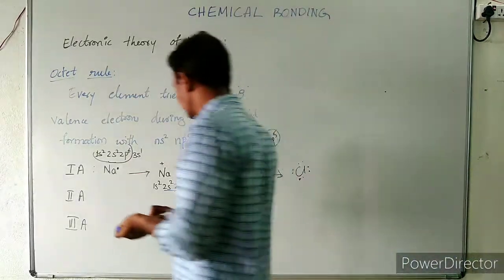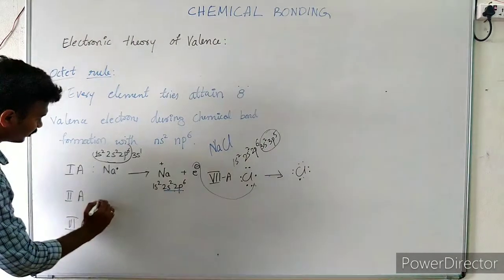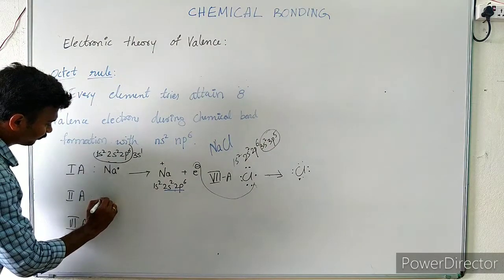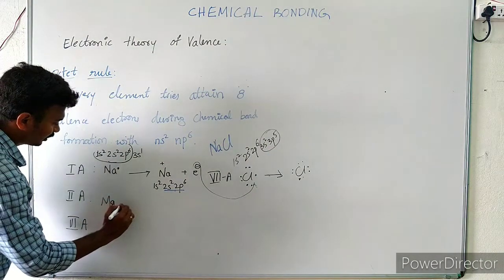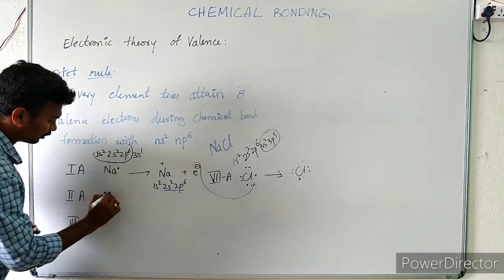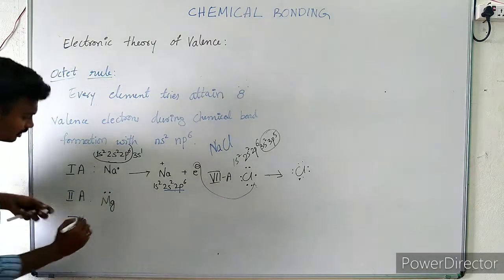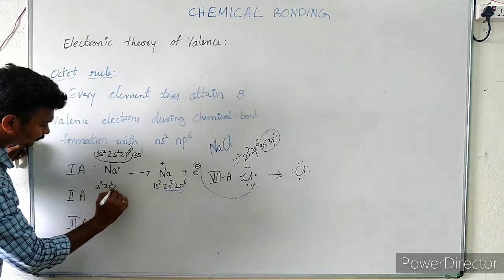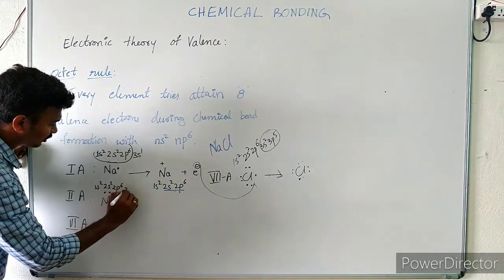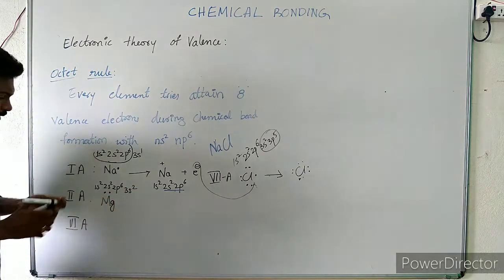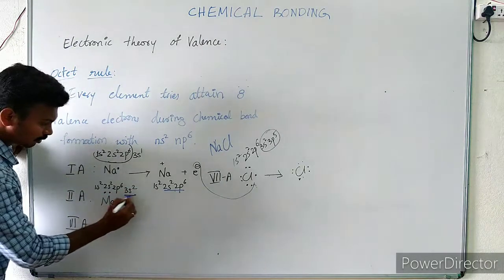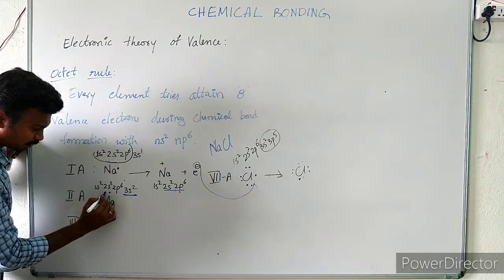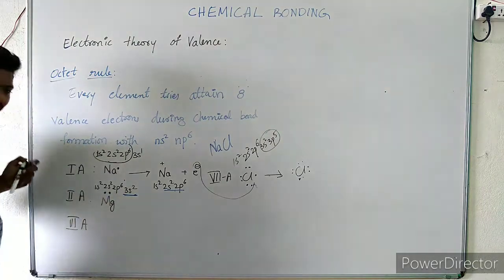Right. Next, if you look at the second group elements like magnesium, it is shown with 2 valence electrons. The configuration of magnesium is 1s2, 2s2, 2p6, 3s2. Here it has 2 valence electrons, shown in the form of dots.